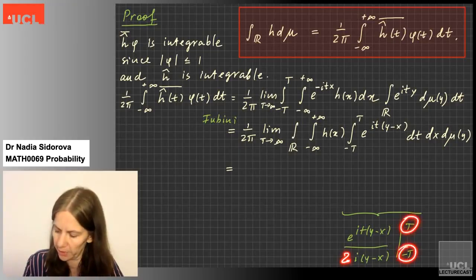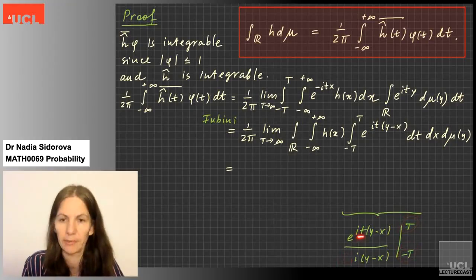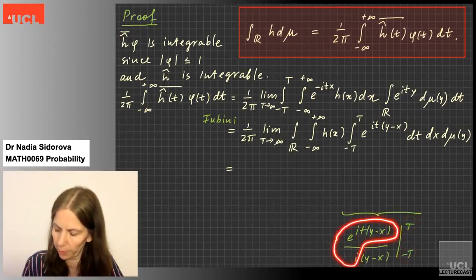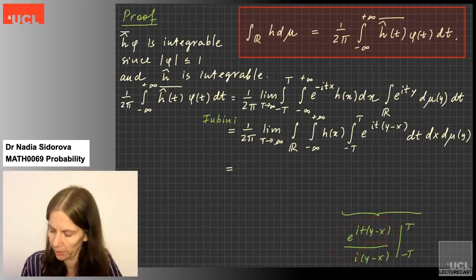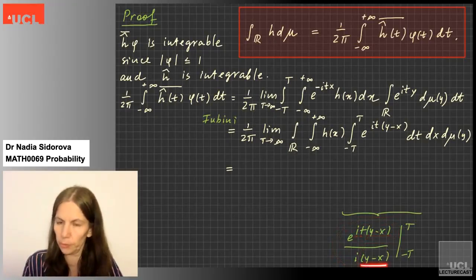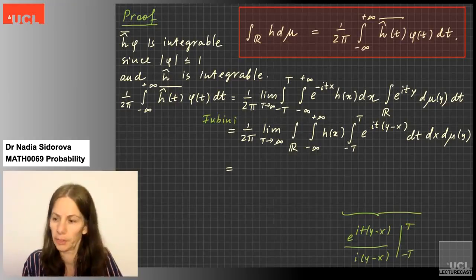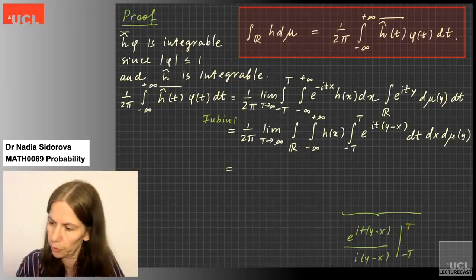So you see, if I borrow a 2 from here and put it over here, and substitute T and minus T into this variable, then from this term, together with the 2 which I have borrowed, I will have sine of capital T (y minus x), and I will also have y minus x in the bottom. So this is what I'm going to write down now.